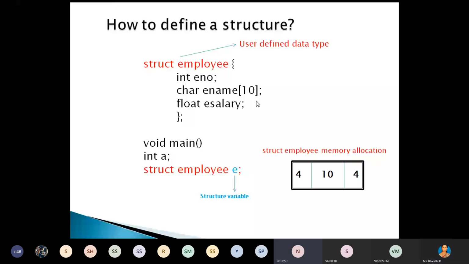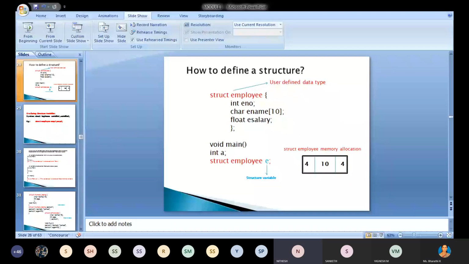Any doubts? Mute your microphone. Any doubts? Students, who is that? Nitesh, mute your microphone.